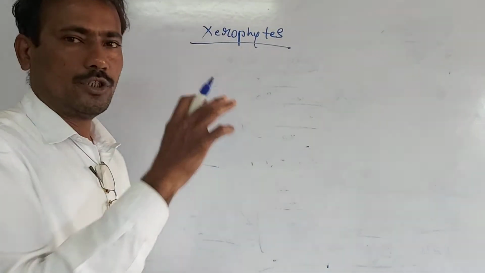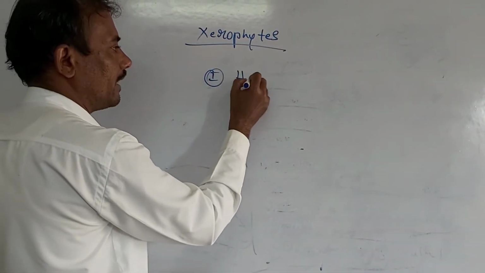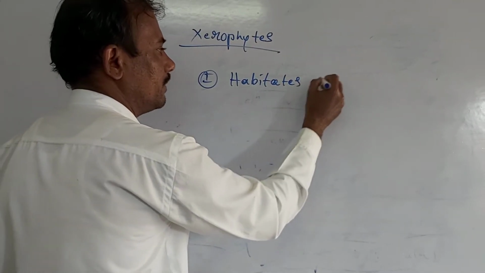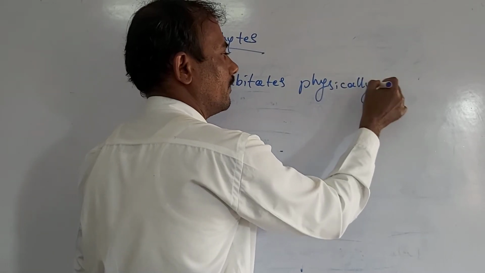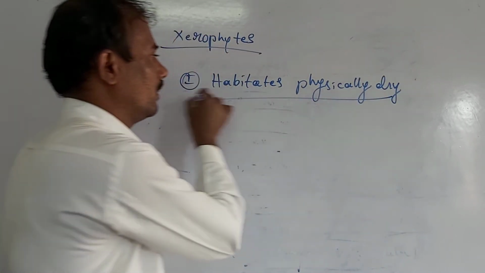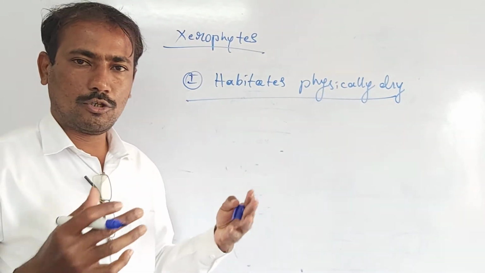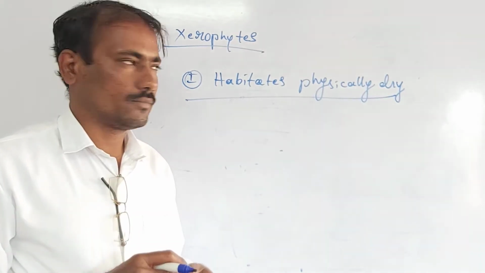Habitats of the xerophytes are physically dry. In such places also, these xerophytes have adapted to grow and survive.